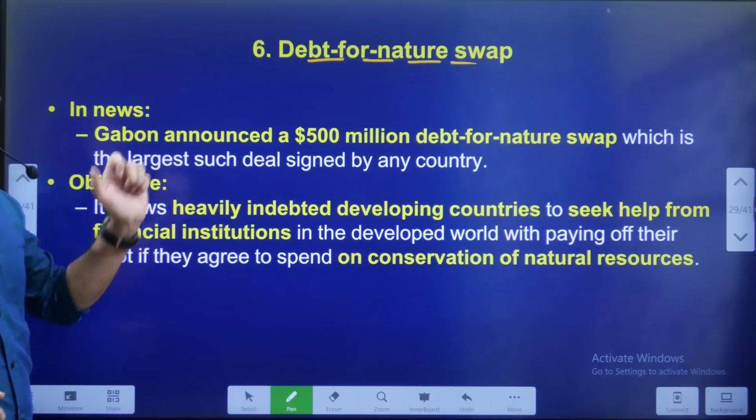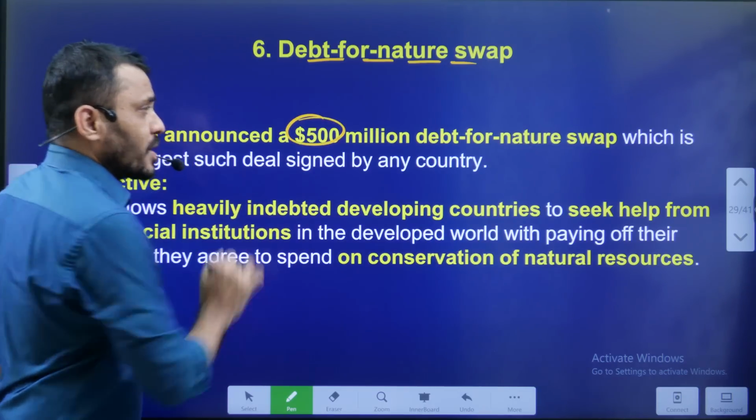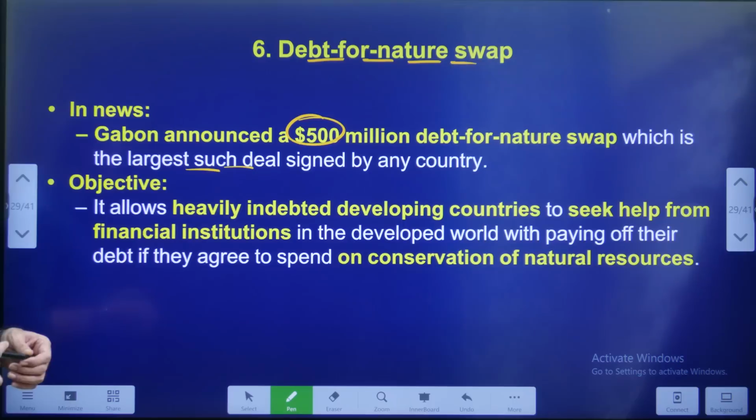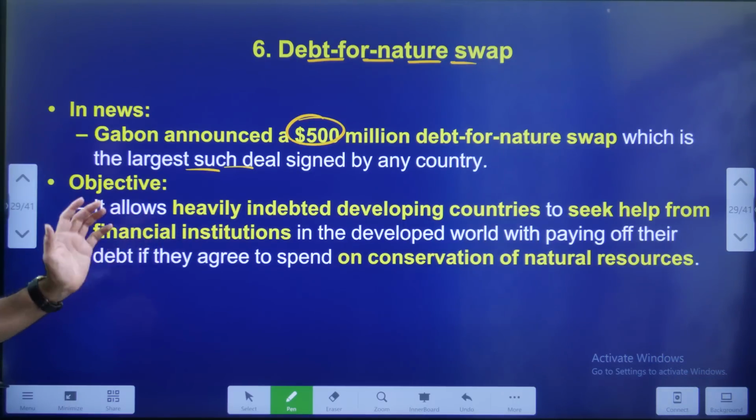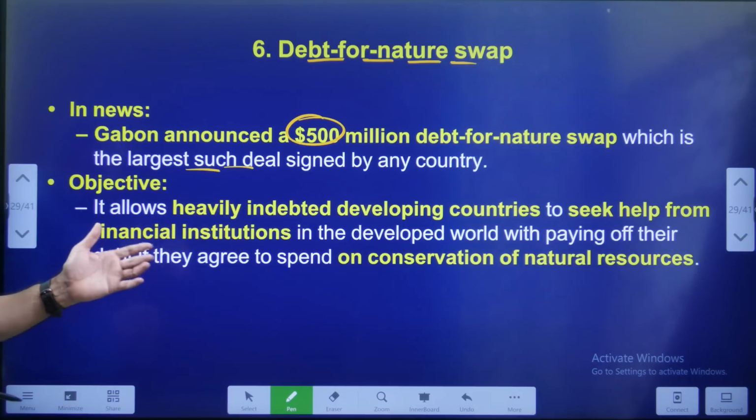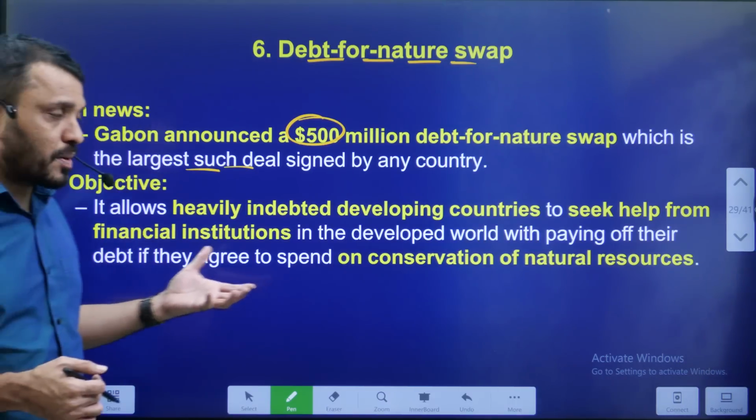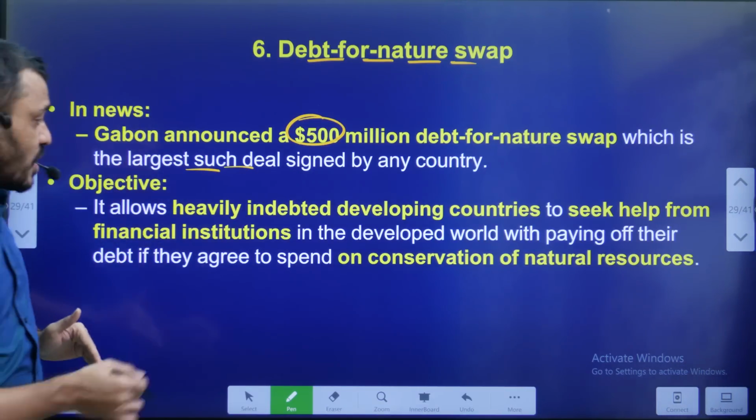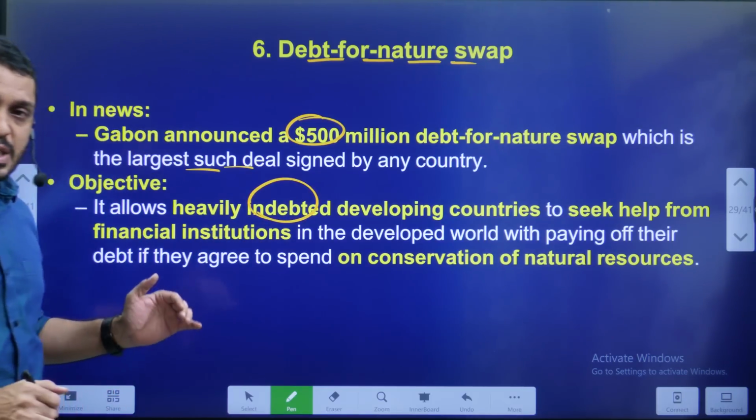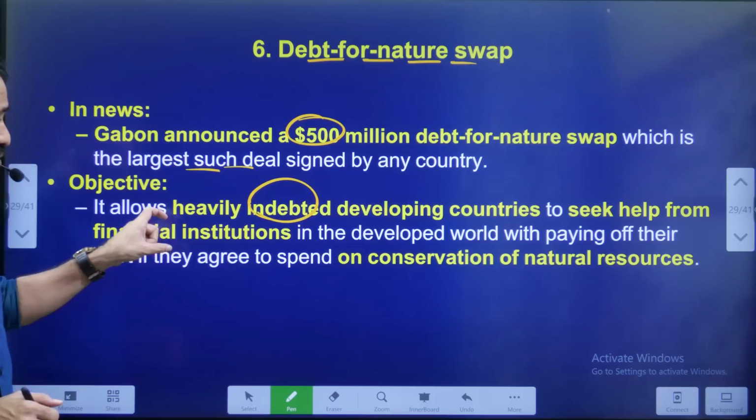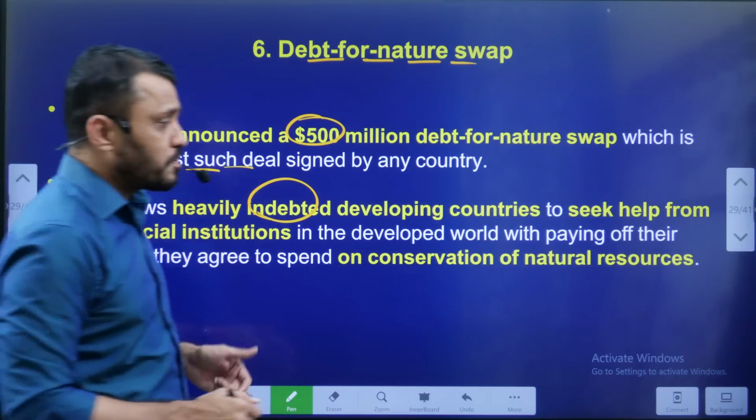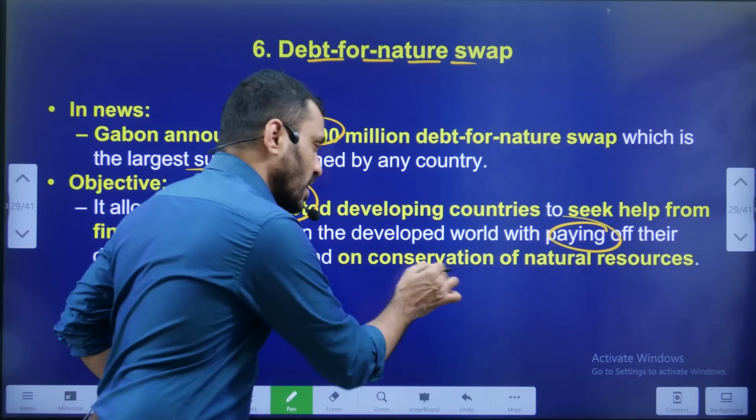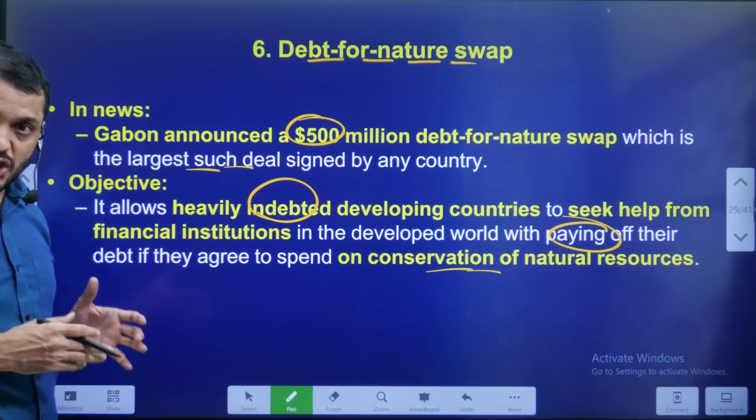Now let's see. Gabon announced around a $500 million debt for nature swap, which is the largest deal of its kind. Who is going to give this money? Some of the international financial institutions or international organizations which promote the environment. Like I said earlier, a debt for nature swap allows countries with debt to take help from a financial institution, and they don't need to pay their debt if they fulfill commitments related to the conservation of nature.